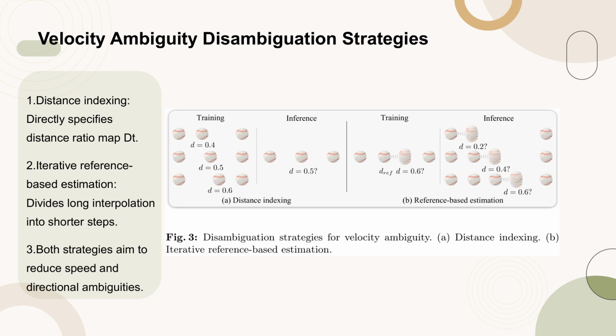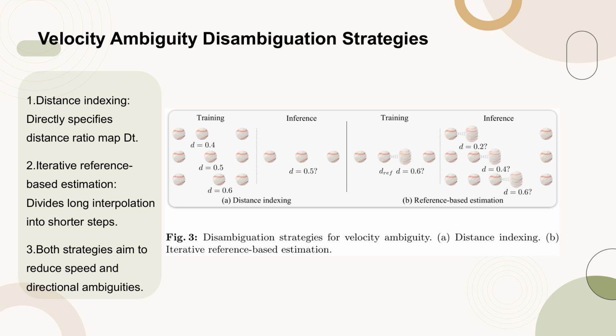Figure 3 illustrates two strategies designed to address velocity ambiguity in video frame interpolation (VFI). Part A shows distance indexing, where a distance ratio map, dt, is directly specified instead of relying on an uncertain time-to-location mapping. This method helps the model interpolate more precisely by sidestepping the intricate process of deducing the time-to-location mapping.